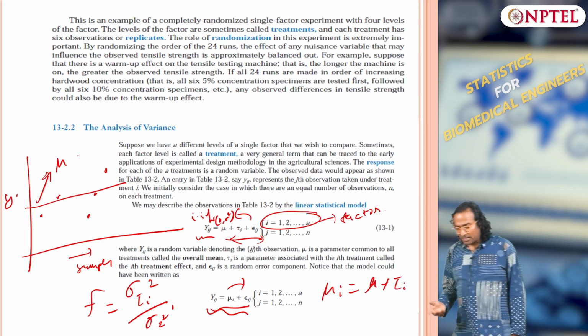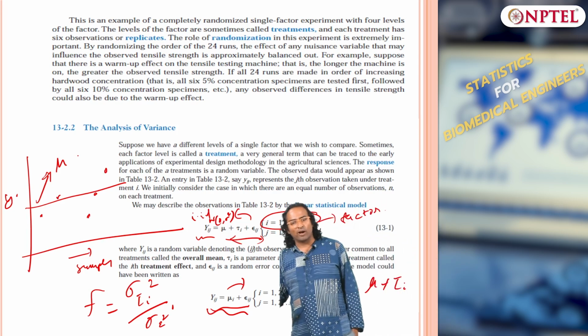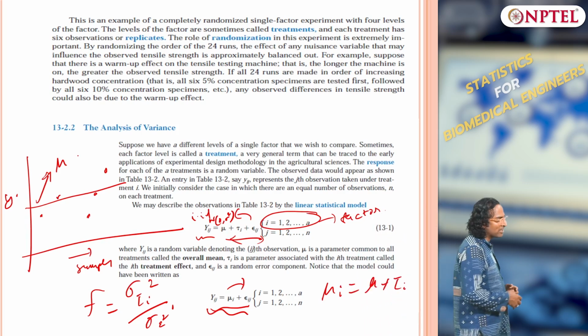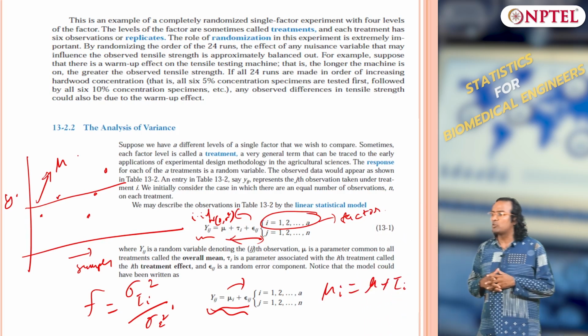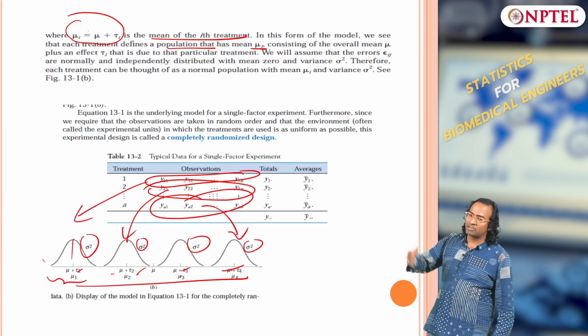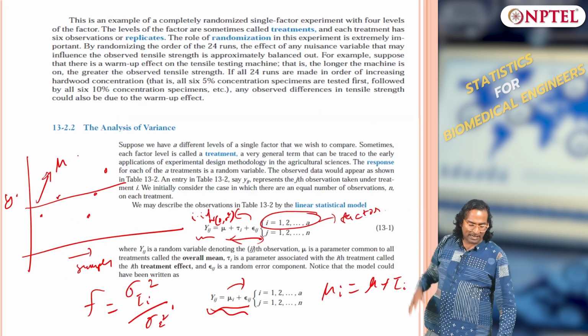The way we have written the model, there is an overall mean mu plus tau i plus epsilon ij. That should also tell you that if I define the model this way, then the summation of tau i should be equal to 0, because some of the treatments will have an effect above and some below, and the mean is the center point.